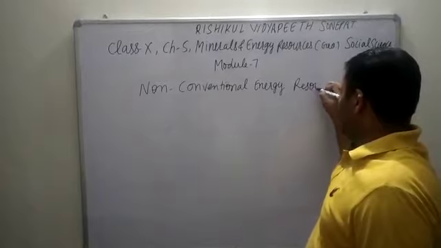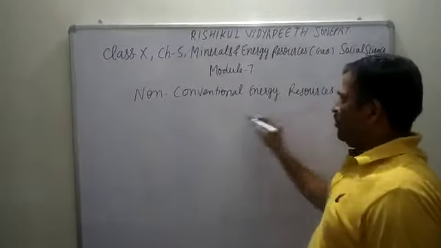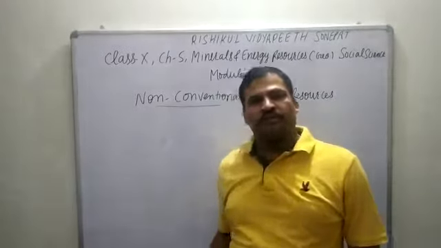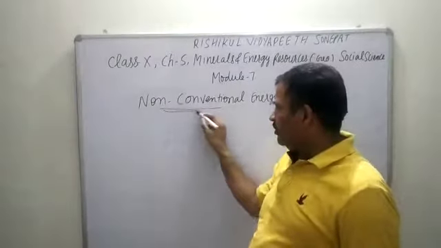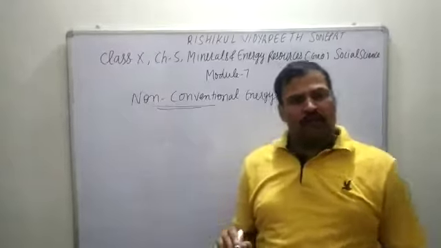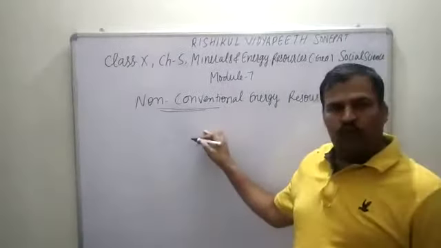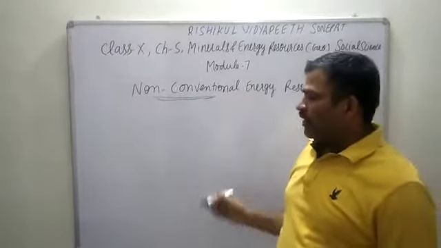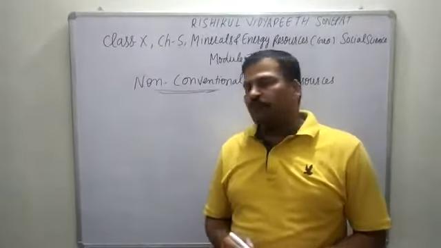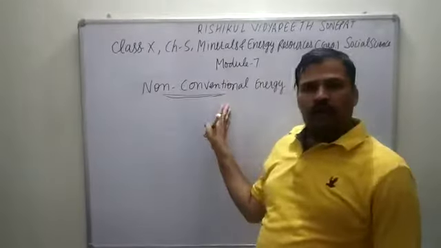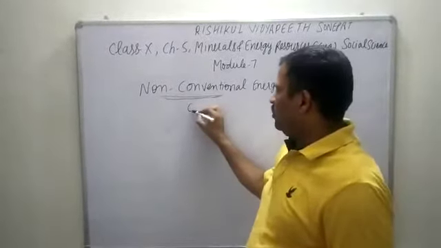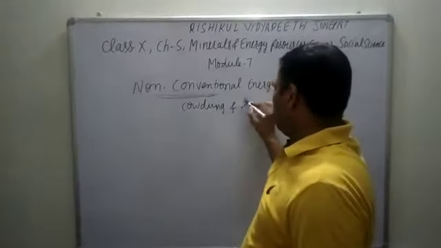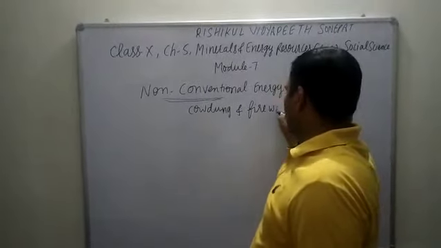We have discussed earlier that these are resources that do not pollute the environment. They are eco-friendly and very helpful to save humanity and to save the earth. Now, you know that the maximum of our population is dependent on what? Cow dung and firewood in the form of fuels.